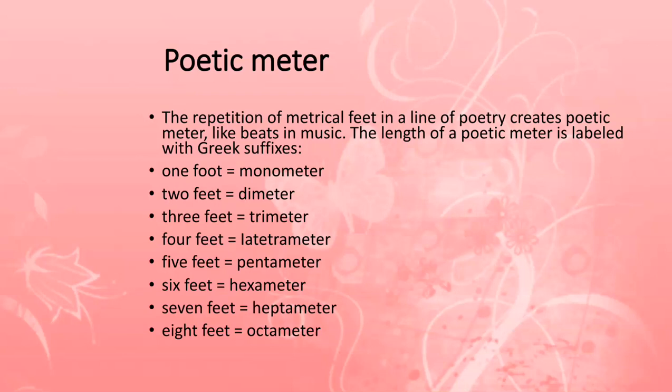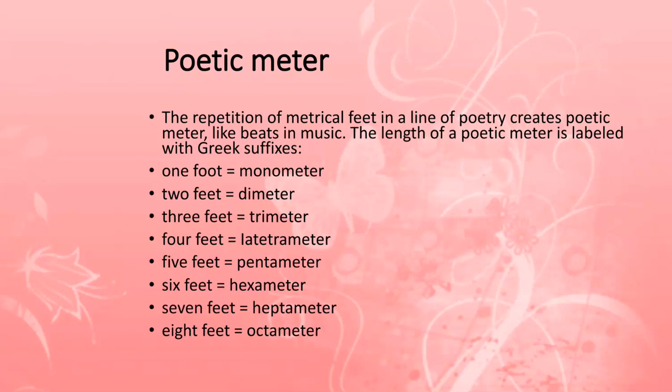Now, for example, poetry is musical. The repetition of metrical feet in a line of poetry creates poetic meter like beats in music. So the length of the poetic meters is like monometer. If there is 1 foot, it is monometer. If there are 2 feet in a line, it is dimeter. 3 feet, trimeter. 4 feet, tetrameter. 5 feet, pentameter. 6 feet, hexameter. 7 feet, heptameter. And 8 feet, octameter.